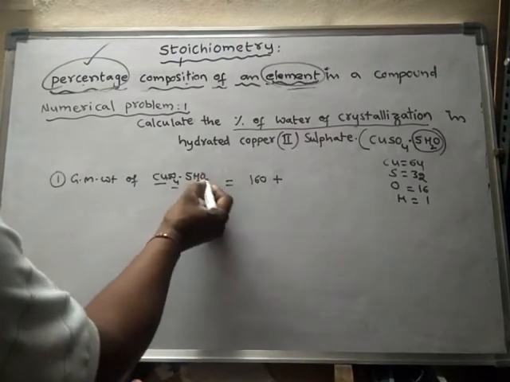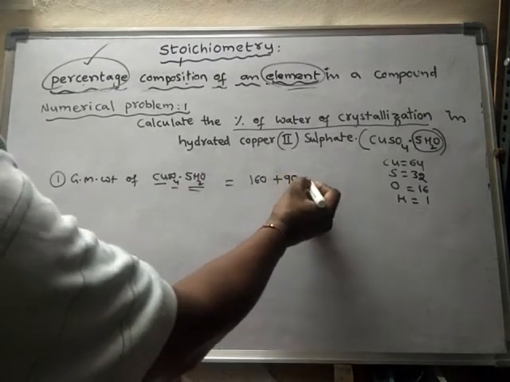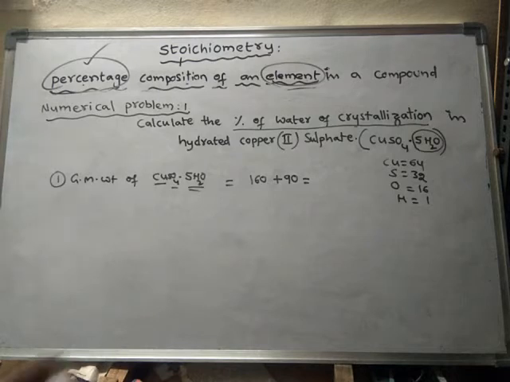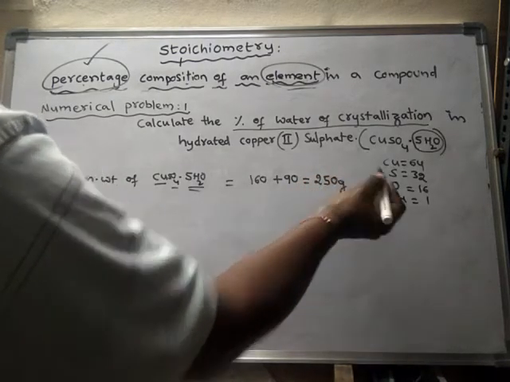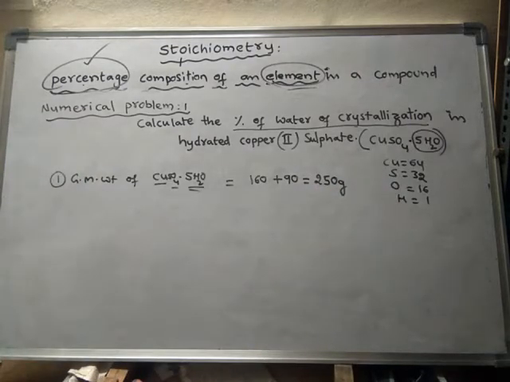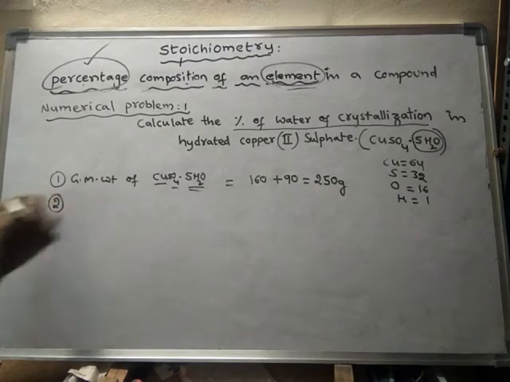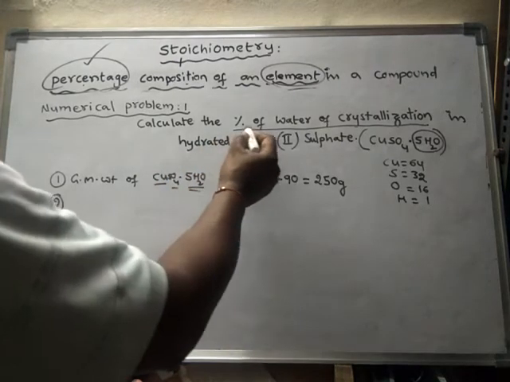So 5 into 18, that is 90. So altogether how much will it be? It will be 250 grams.